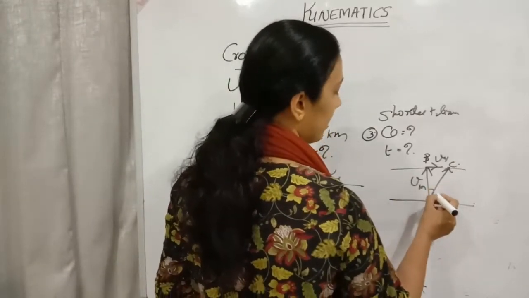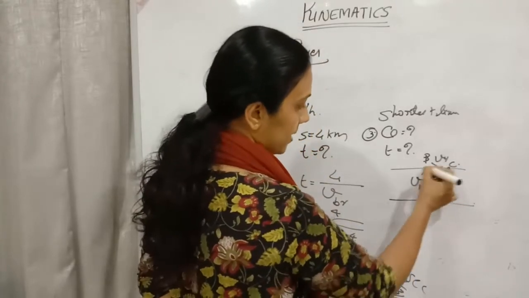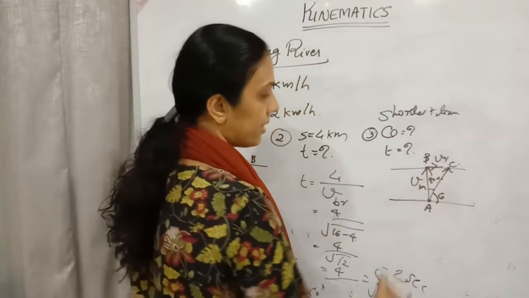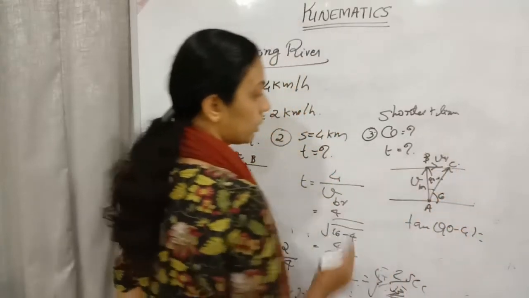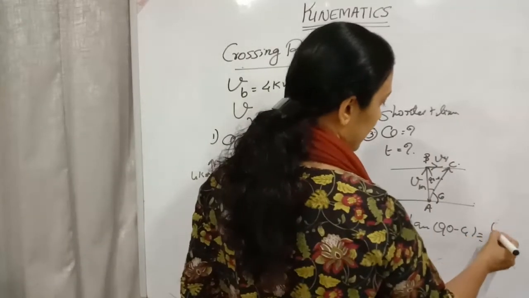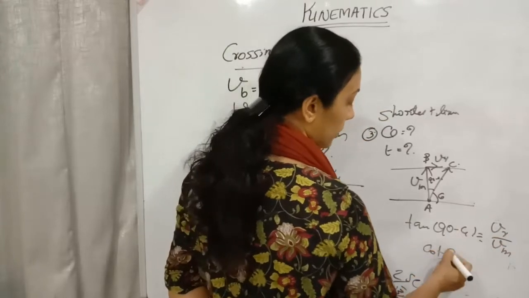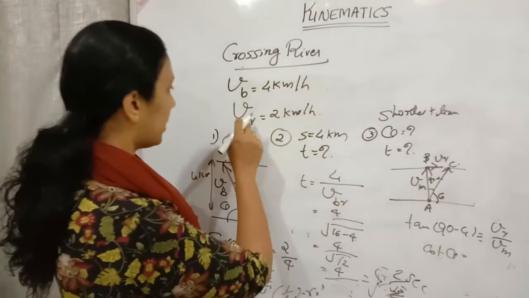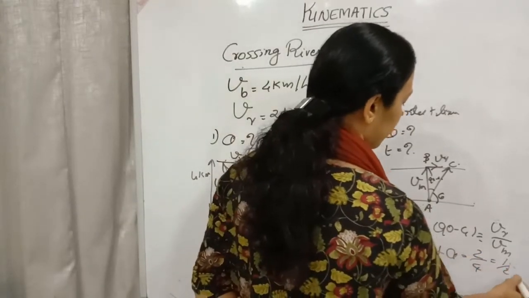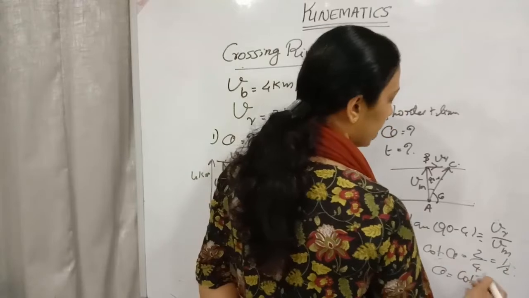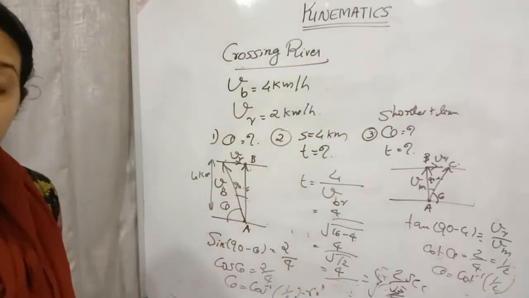Here this is theta, this will be 90 minus theta, therefore opposite side divided by adjacent side. Therefore, tan of 90 minus theta will be equal to, what is tan of 90 minus theta? Opposite side, VR by VB. Tan 90 minus theta is cot theta. Cot theta equals VR by VB. VR by VB is 2 by 4, that is 1 by 2. Theta equals cot inverse 1 by 2. Okay, so this is how we will be finding the theta value.